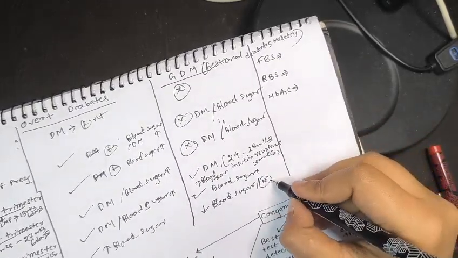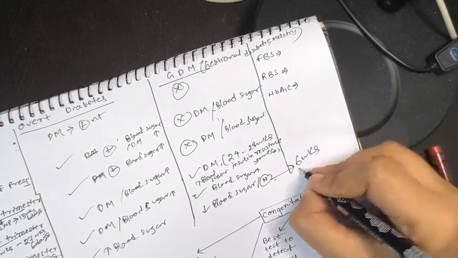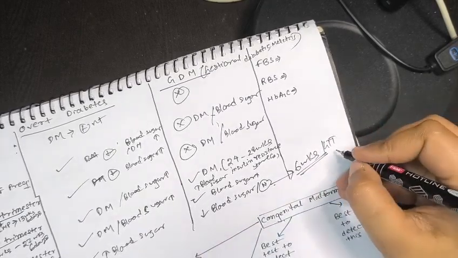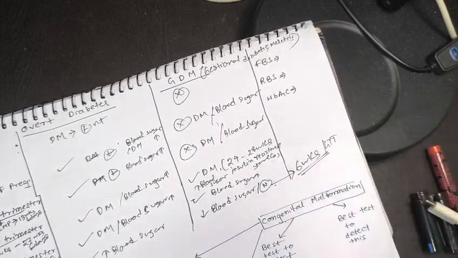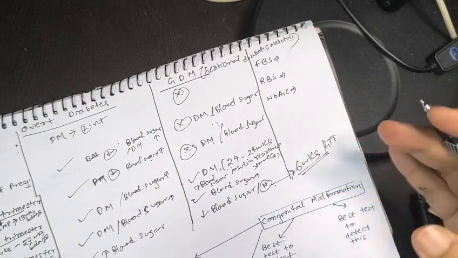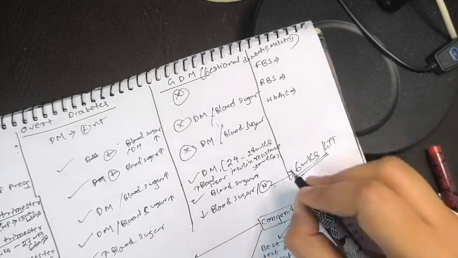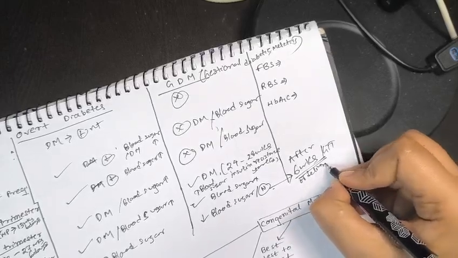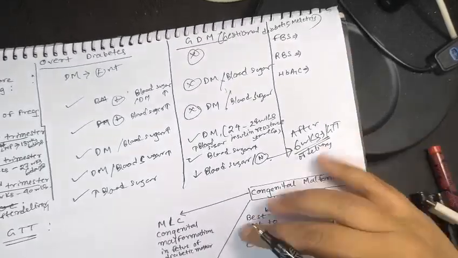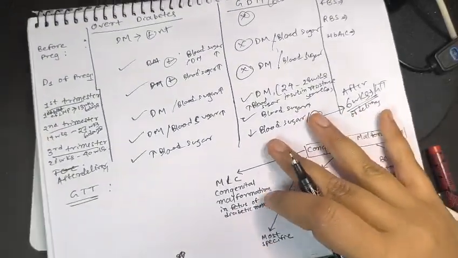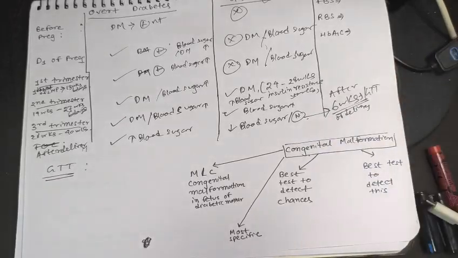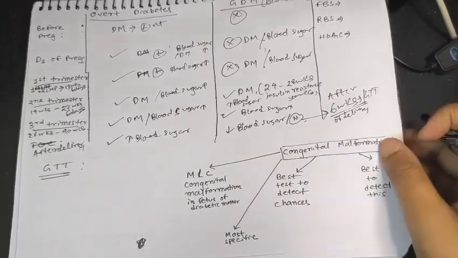So after 6 weeks of delivery, we have to carry out a blood sugar test or a GTT, we will be discussing it next, to check whether the gestational diabetes mellitus patient is coming back to the normal range or not, right? So after 6 weeks of delivery, we have to carry out the GTT test, for confirming that the patient has come to a normal range in terms of blood sugar, etc.